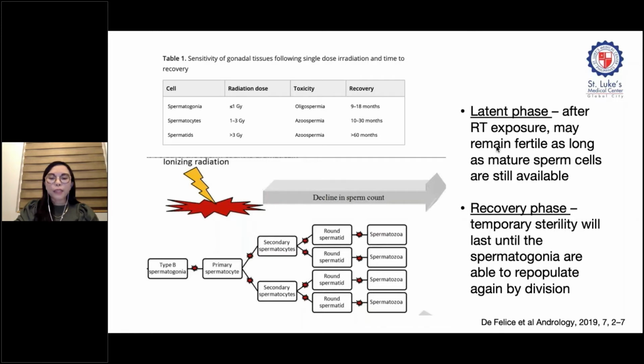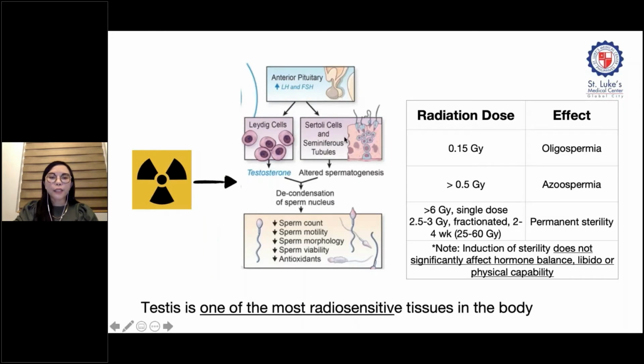Temporary sterility follows if all the sperm are used up. Since sperm cells are continuously being produced throughout life, the period of sterility may be temporary and last until the spermatogonia are able to repopulate by cell division. So there can also be a recovery phase in males. As a result of radiation therapy, there is loss of proliferation of the Leydig and Sertoli cells.